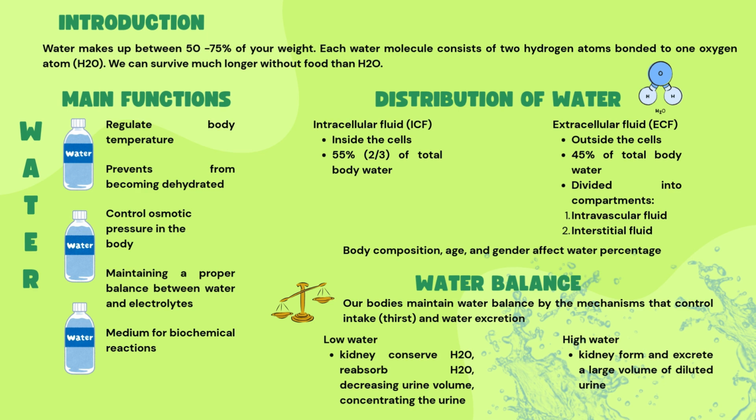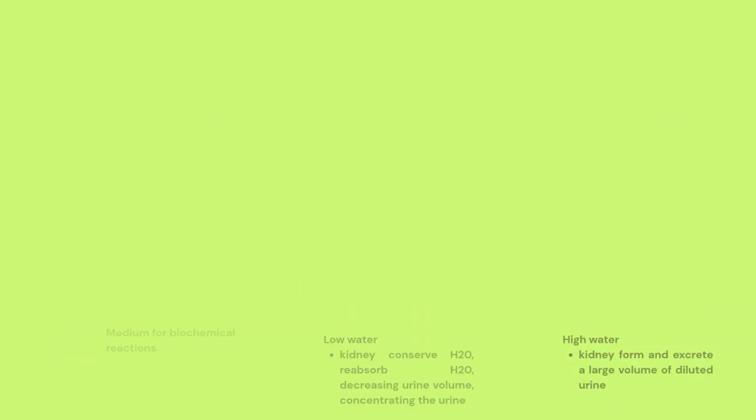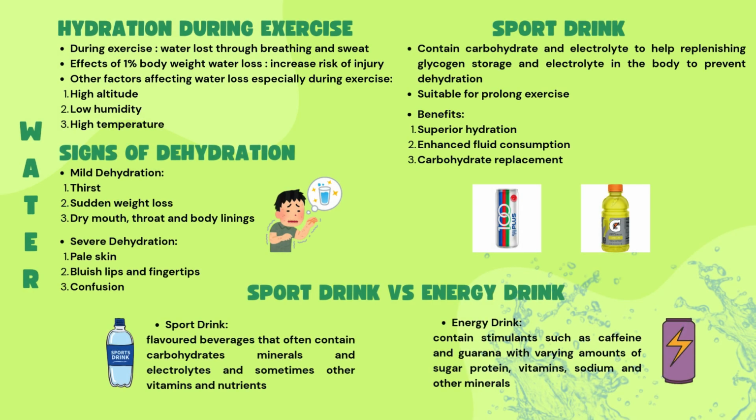Water balance. Our bodies maintain water balance by mechanisms that control intake, thirst, and water excretion. When our body is low on water, the kidney conserves H2O, reabsorbs H2O, decreasing urine volume and concentrating the urine. When our body is high on water, the kidney forms and excretes a large volume of diluted urine. Now, we have already reached the last slide of my presentation.